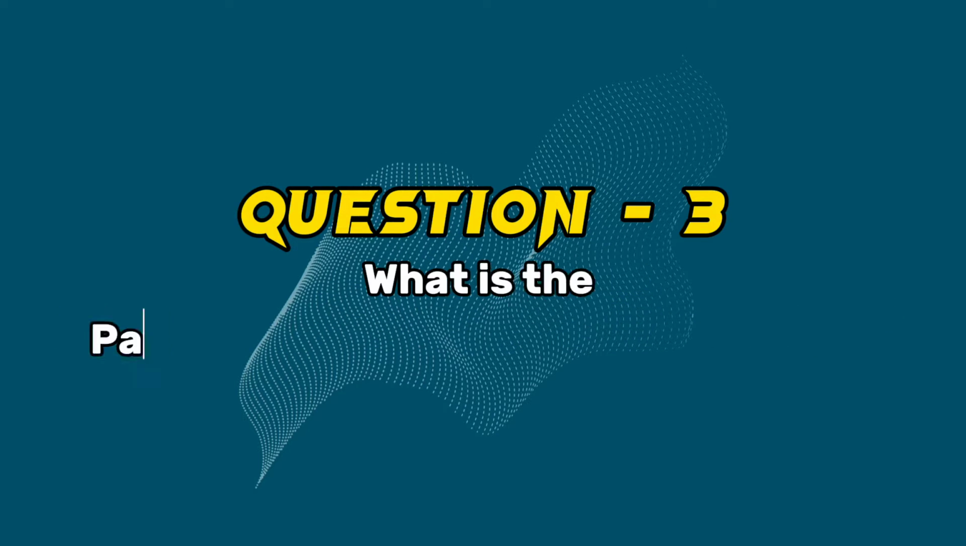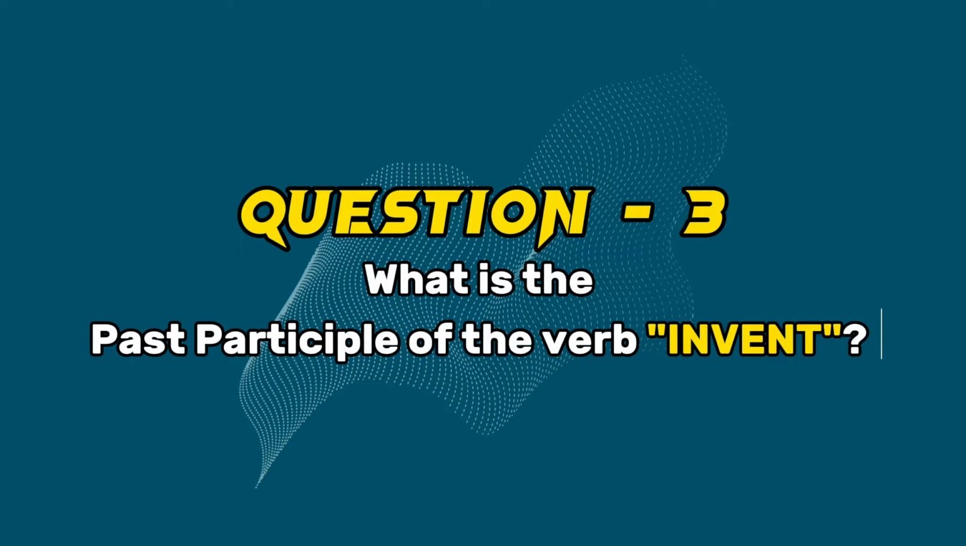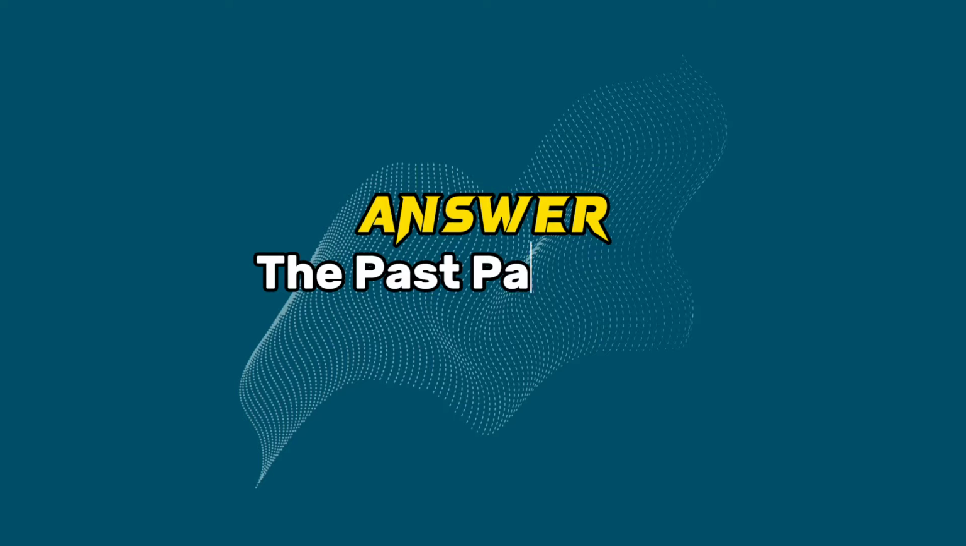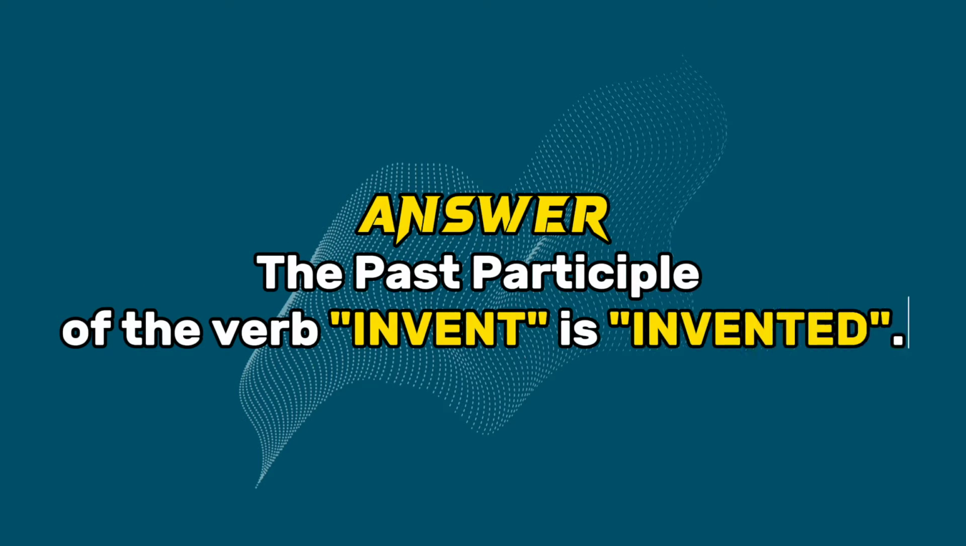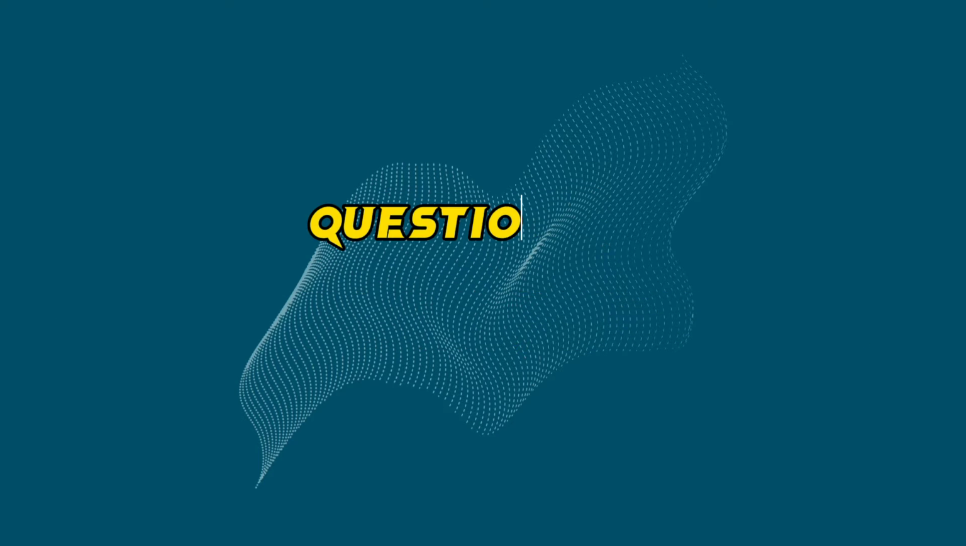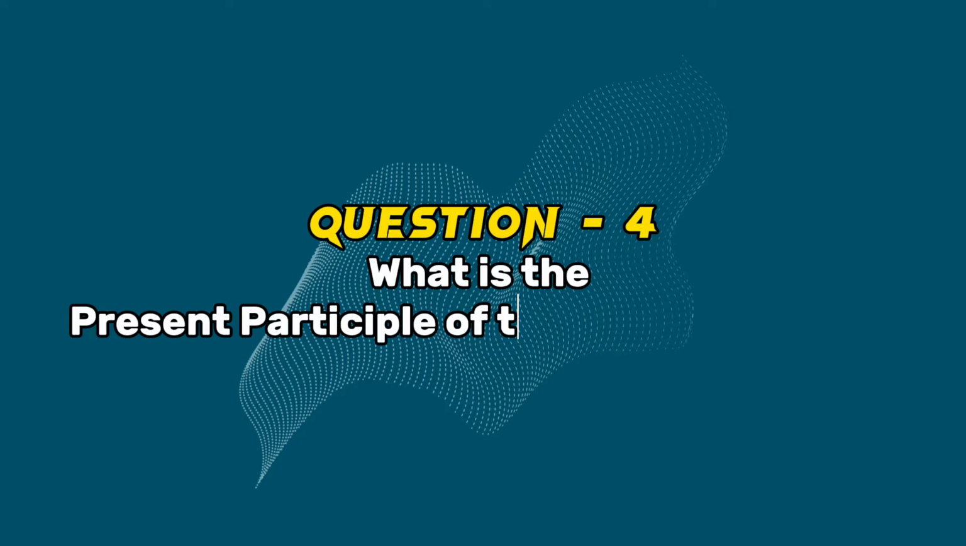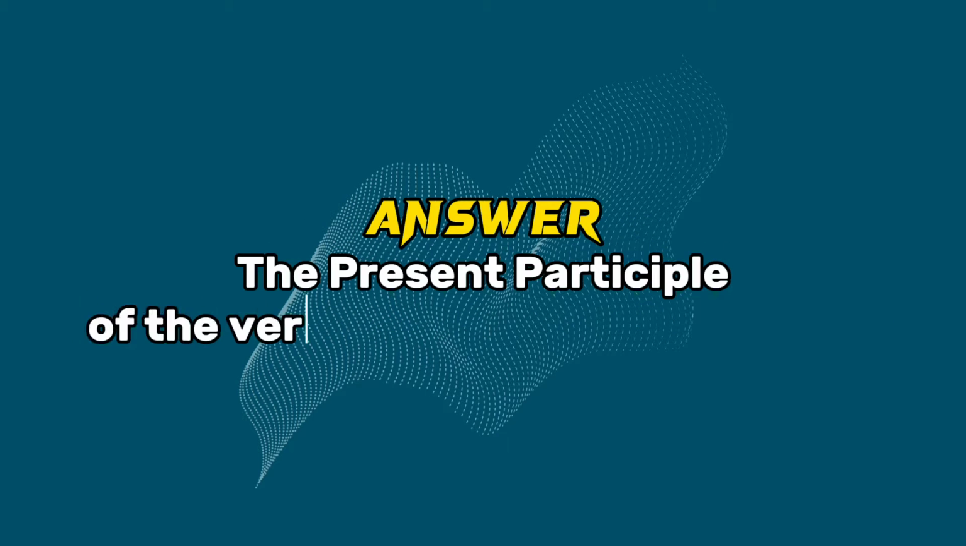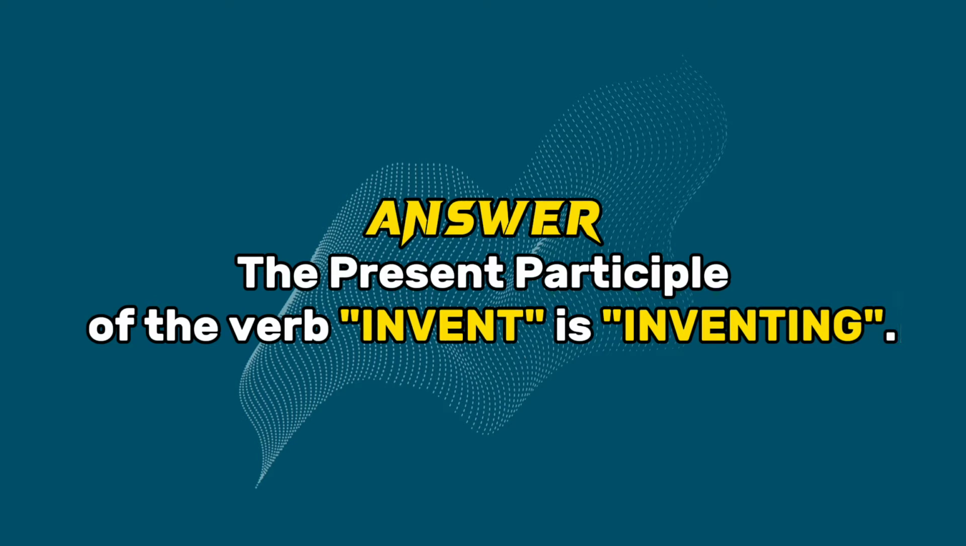Question 3. What is the past participle of the verb invent? Answer. The past participle of the verb invent is invented. Question 4. What is the present participle of the verb invent? Answer. The present participle of the verb invent is inventing.